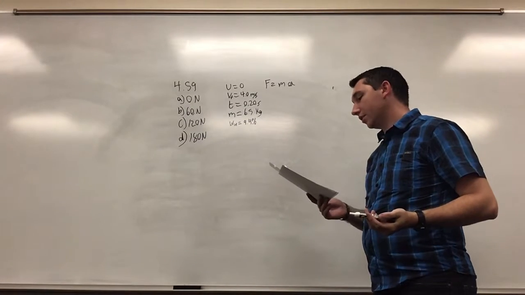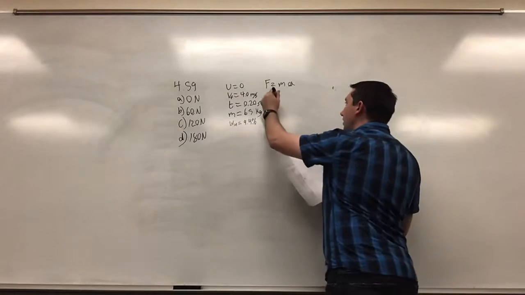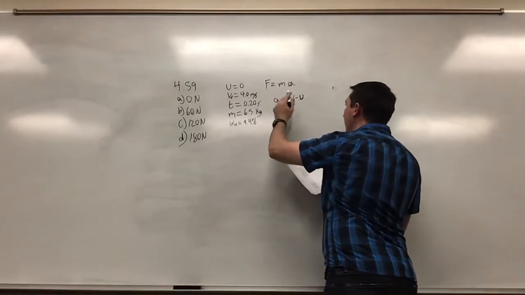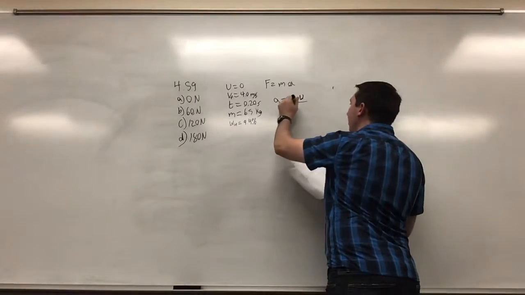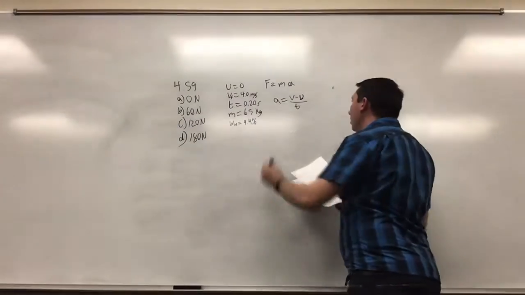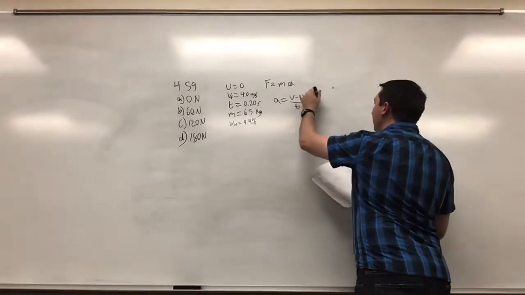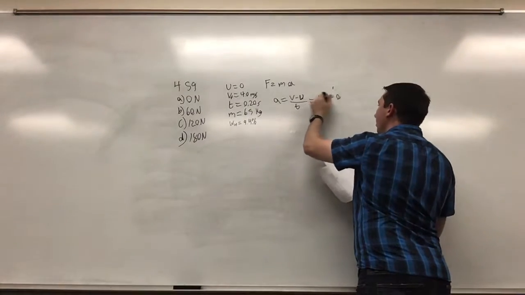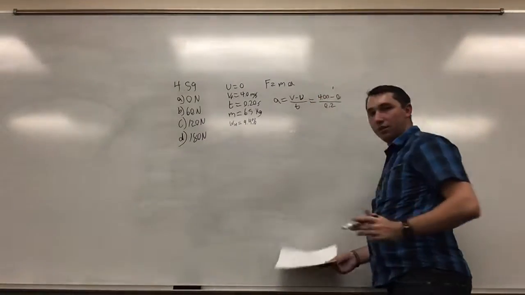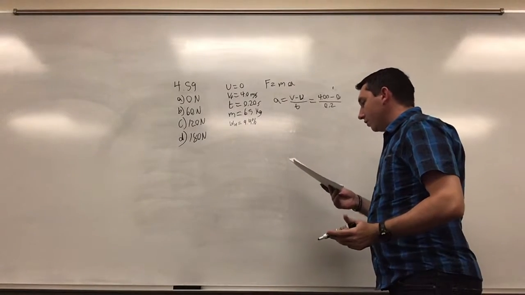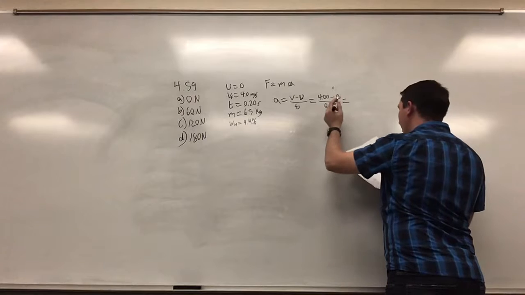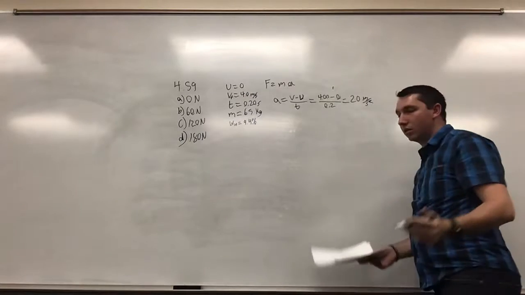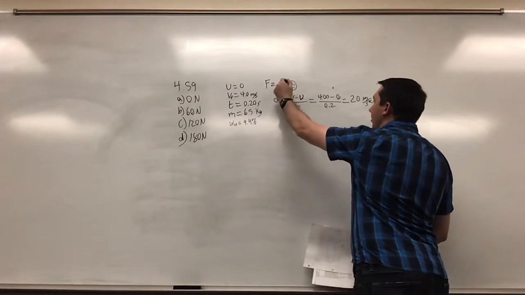And to do that, we're going to use the equation that the acceleration is equal to the final velocity minus initial velocity divided by the time, which when we plug our values in is 4.0 minus 0 divided by 0.2 seconds, which then gives us an acceleration of 20 meters per second squared. So we have an acceleration.